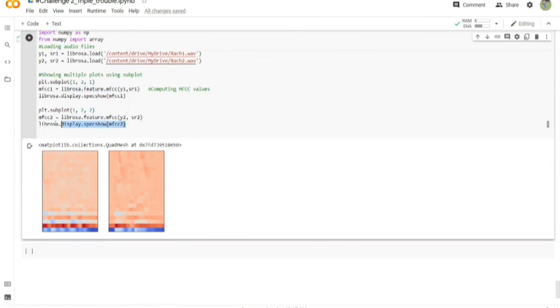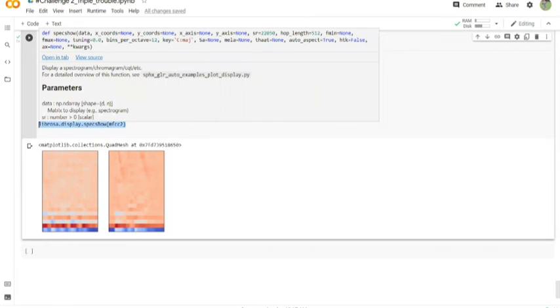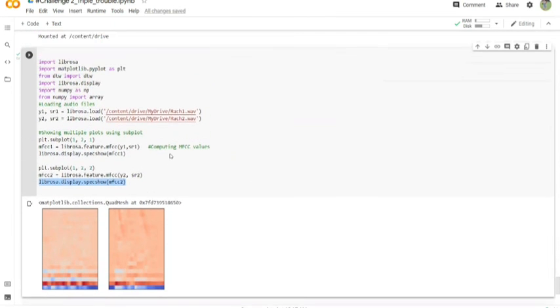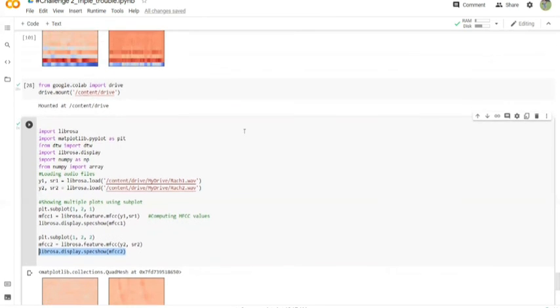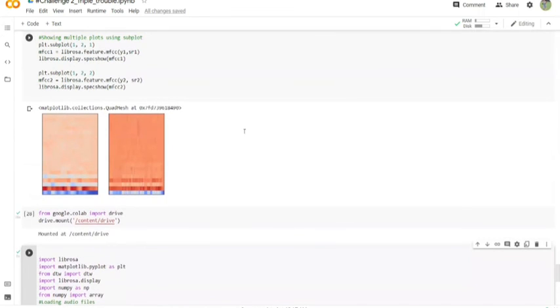We are doing this by using the display method, specshow, from this particular model. These features can be used in crime scenes or wherever we are confused about whether 2 voices belong to the same person or not. Then we have found out the number of speakers in this particular challenge and the time span, like how much time speaker 1, speaker 2, etc. are speaking, and we have found out the auto transcript for the same. Thank you.